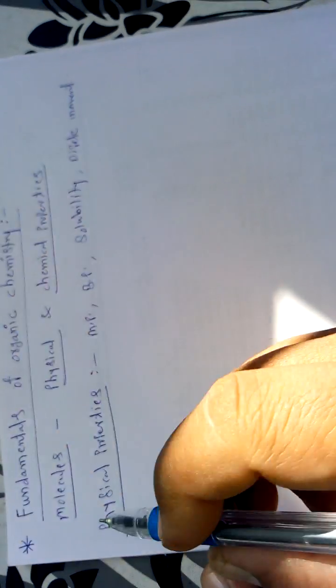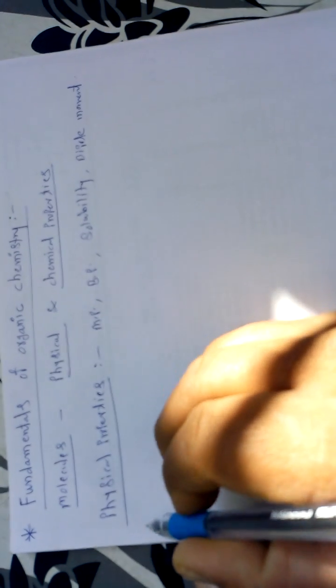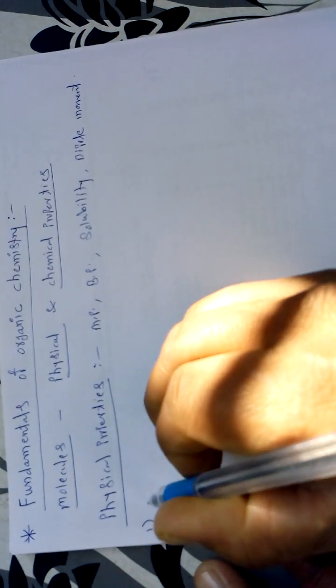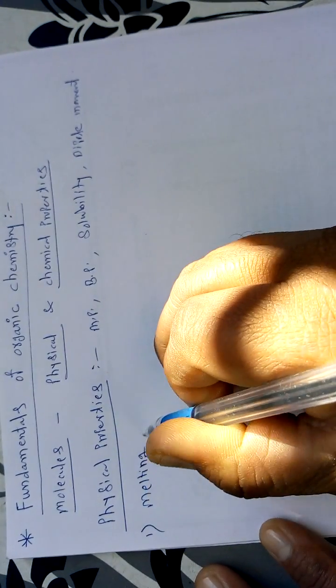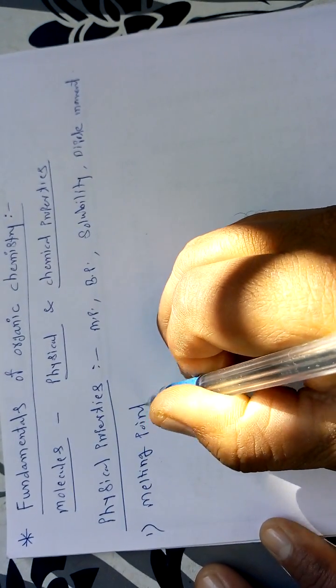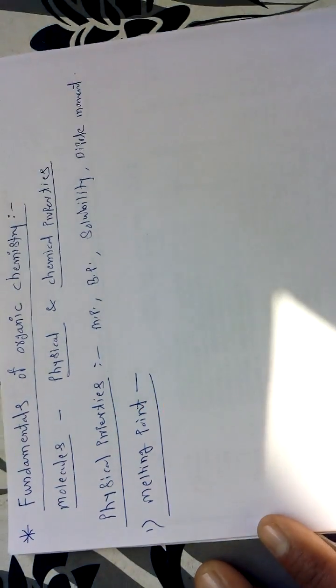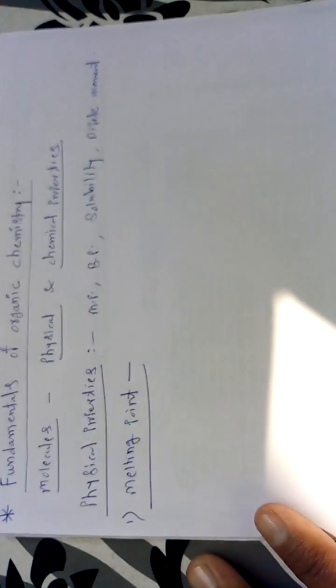So the first important property among these physical properties is called the melting point of a molecule. Now as far as the melting point of the molecule is concerned, we have an idea regarding it. What is meant by the melting point of the molecule?